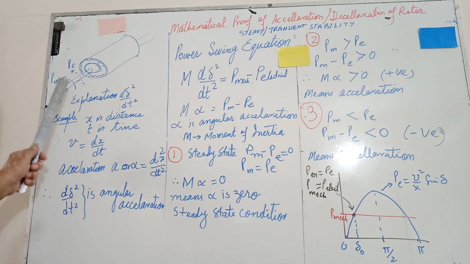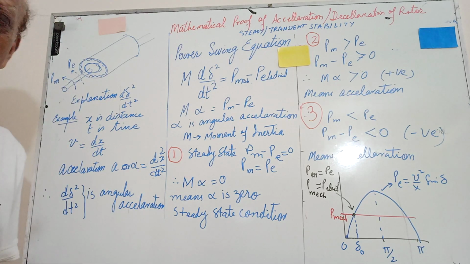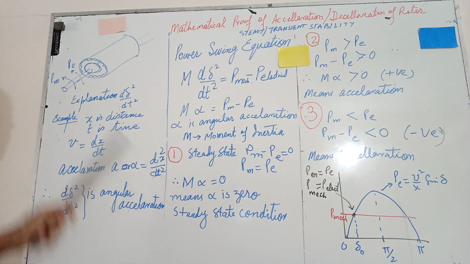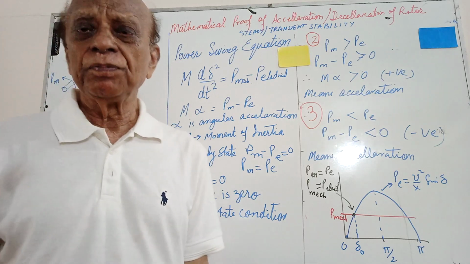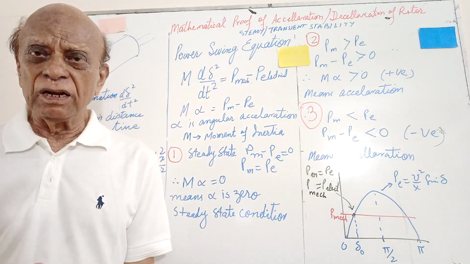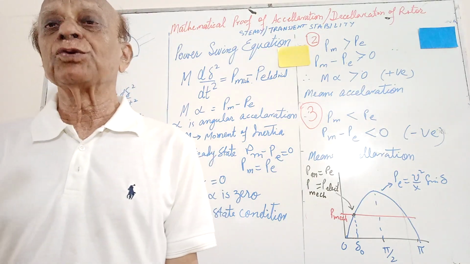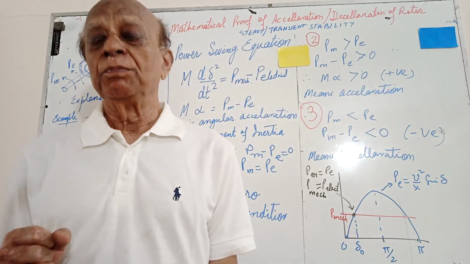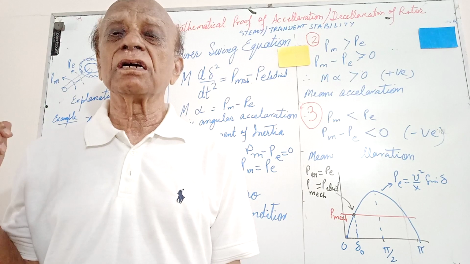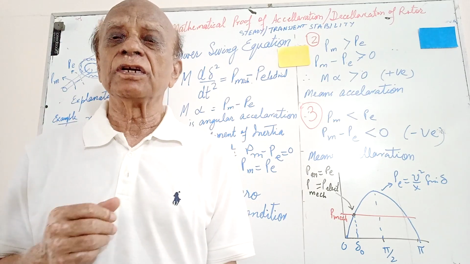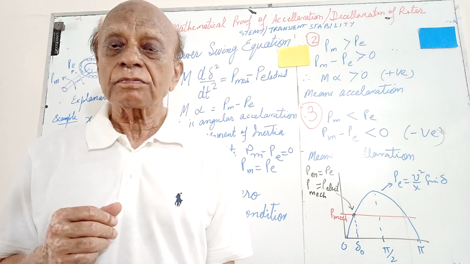So there are two forces. One is the electromagnetic, that is the electrical force, and the other is the mechanical force. So in between them there is a little angle, and that is known as delta. So that angle is disturbed between the mechanical and electrical power. These are the torque, and then you can convert it into power.